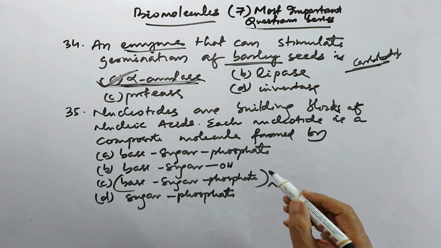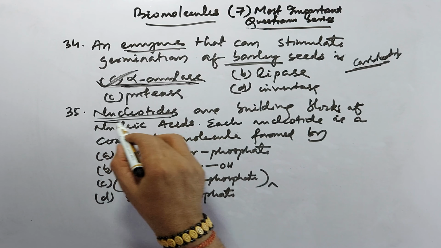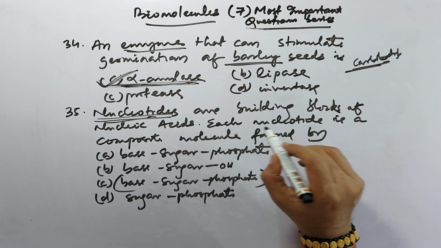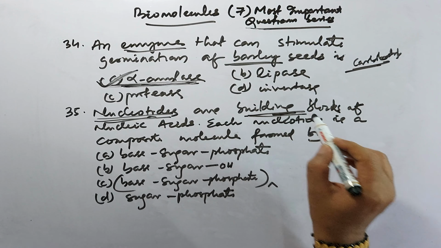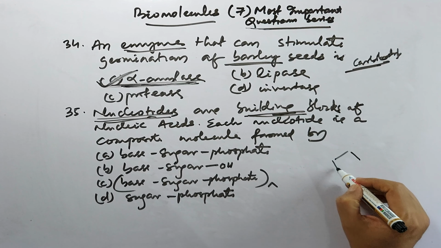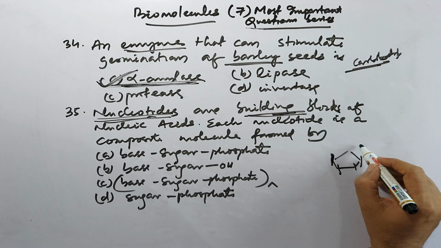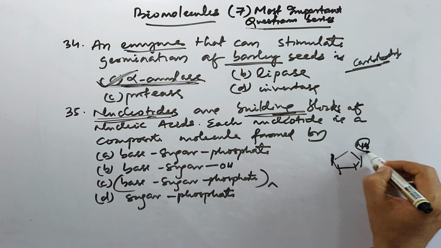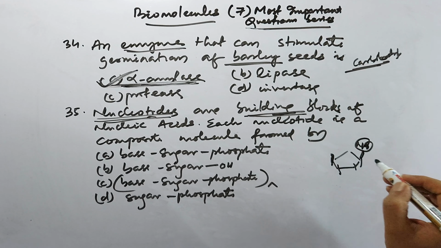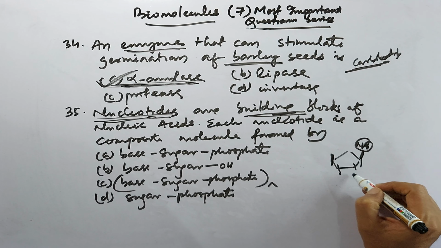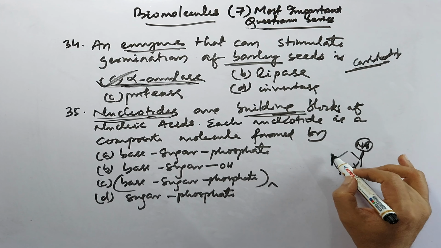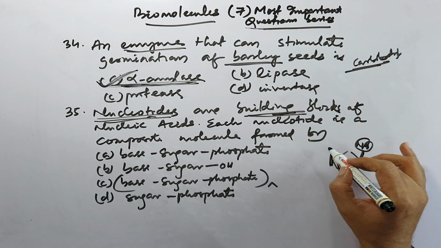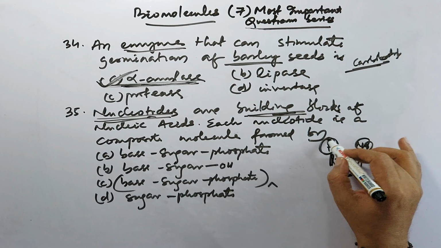So here the important thing is the nucleotide. The building block is mainly how this is formed. I have already discussed the detailed structure in the videos. The nitrogenous base is attached here, and the pentose sugar may be ribose or deoxyribose depending upon RNA or DNA, and here the phosphate group is there.